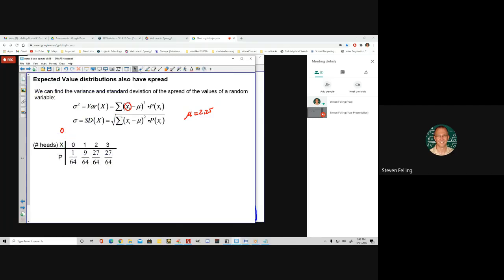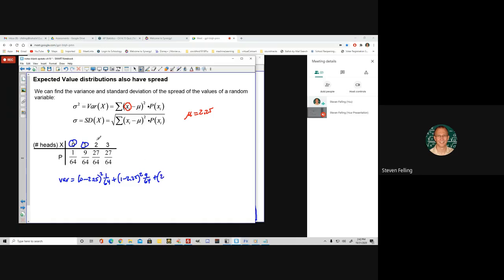If I wanted to compute the standard deviation, first we're going to start by computing the variance, which is where we take every data value, find its distance from the expected value, the mean, square it, and multiply that by the probability of that. And then this one, 1 minus 2.25 squared, times its probability, 9/64ths.